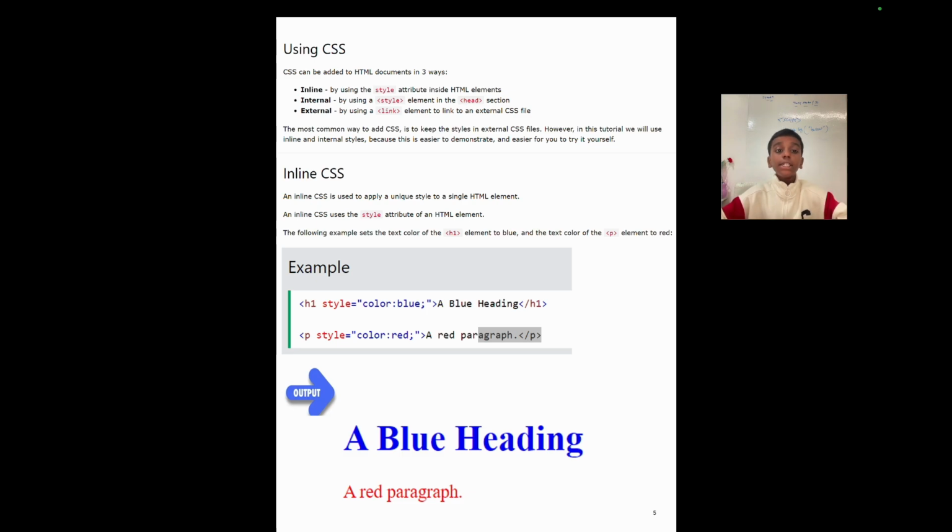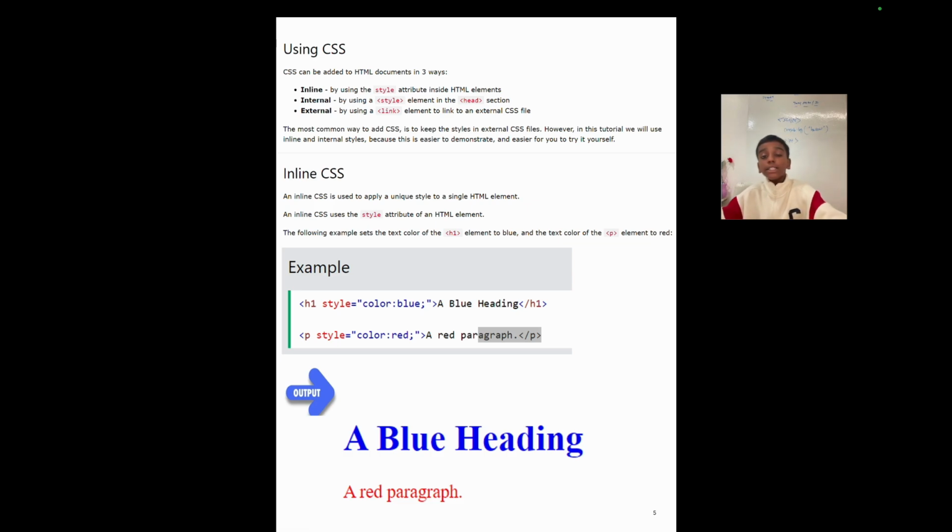CSS can be added to an HTML document in three ways: inline, internal and external. Inline, by using the style attribute inside the element. Internal, by using the style element in the head section. External, by using a link element to link an external CSS file.